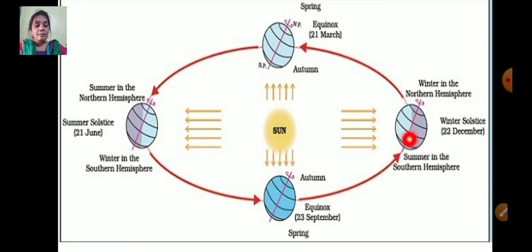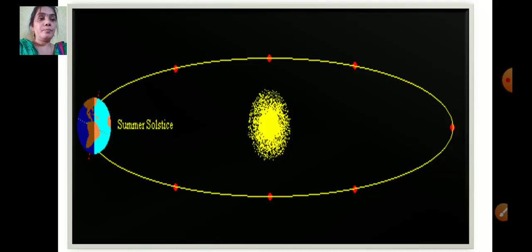And in the month of December, the northern hemisphere is winter and the southern hemisphere is summer. And in the month of March, the northern hemisphere is spring and the southern hemisphere is autumn.